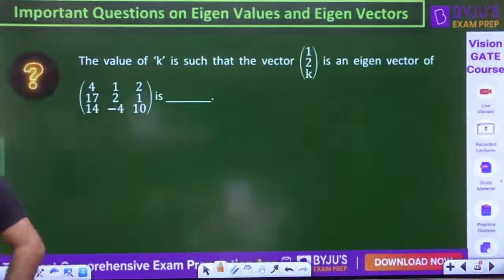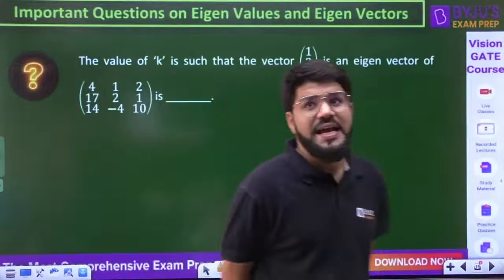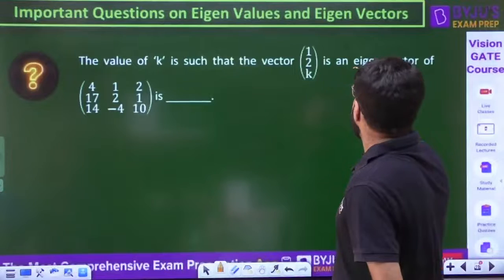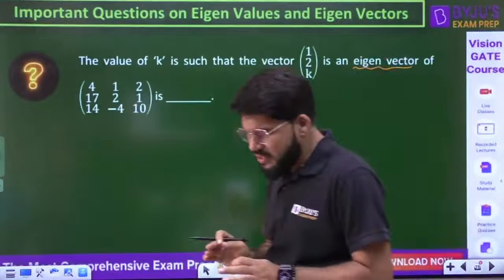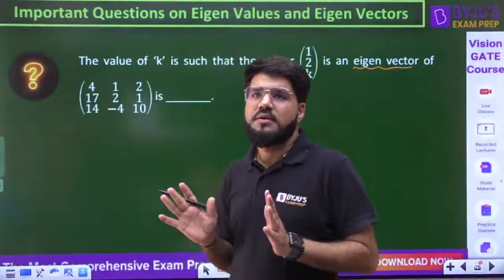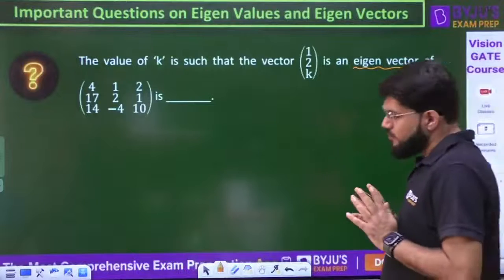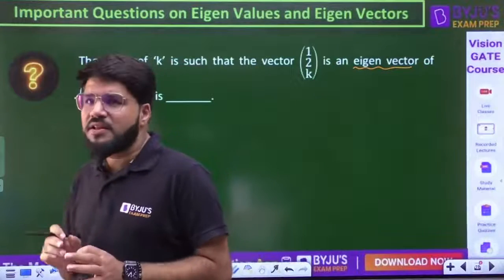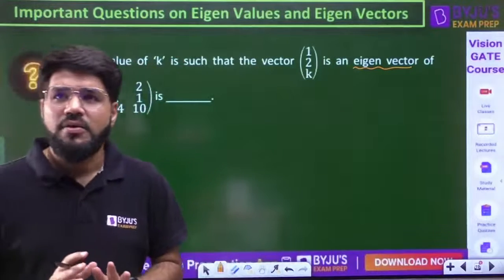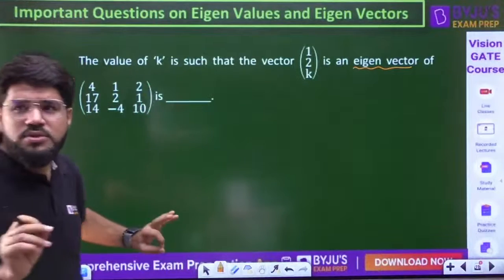What is the value of k such that the vector 1, 2, k is an eigenvector? Whether it is an MCQ, MSQ, or NAT type question, whenever the question is on eigenvector, for the value of k, just use one approach.